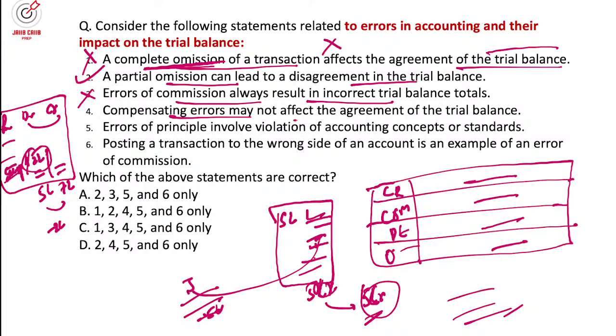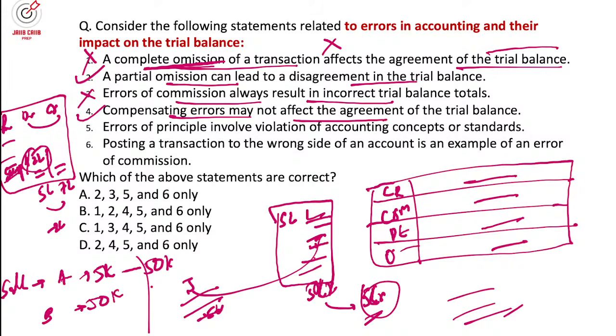Compensating errors may not affect the agreement, because debit and credit will be the same. Like in our example, a sale to A of 5,000 we posted as 50,000, and a sale to B of 50,000 we posted as 5,000. So overall the sale is 55,000 and it shows correct, but the two individual ledgers will show differences.